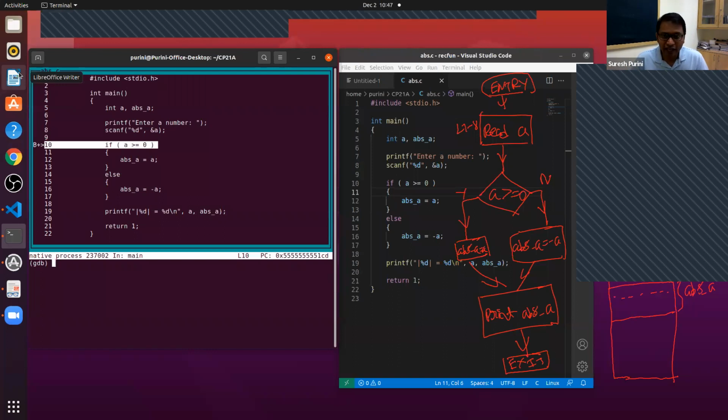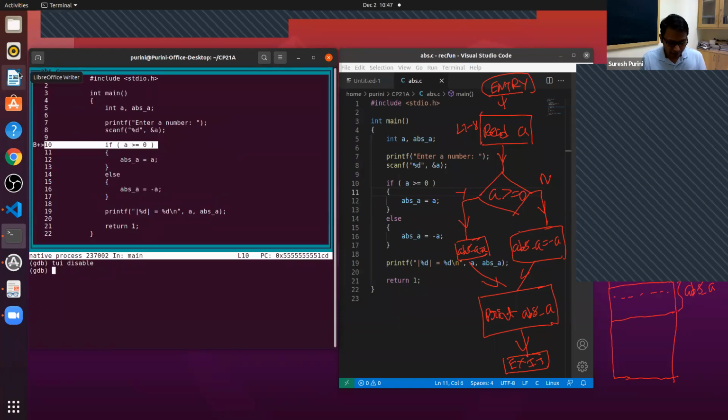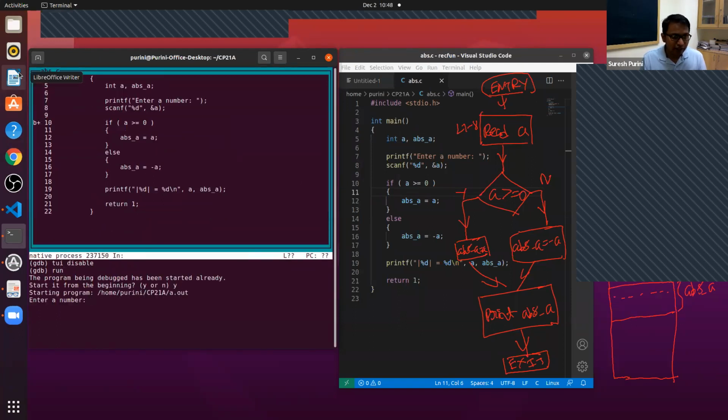When you use TUI, you don't need to refer to your editor. I use the command TUI. If I do disable, I come out. If I do TUI enable, I will come in. Then let's run the program from the beginning. Now it is asking for input. Let's say I give -10. Now there is a breakpoint at line number 10 and the control stopped at line number 10. If you press next, control transferred to line number 16.